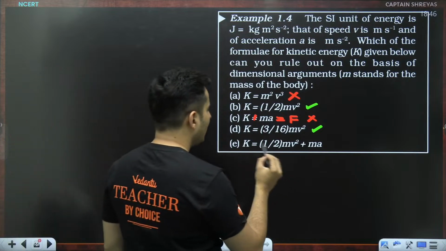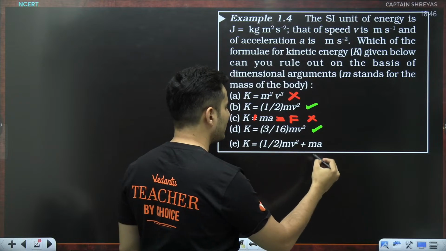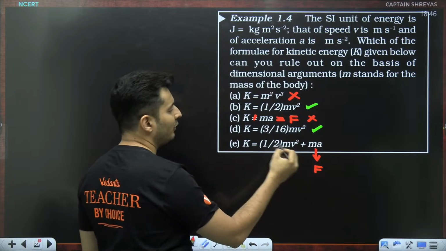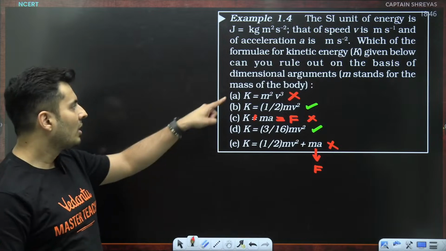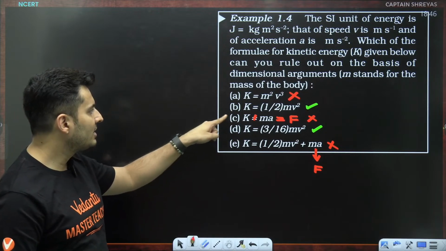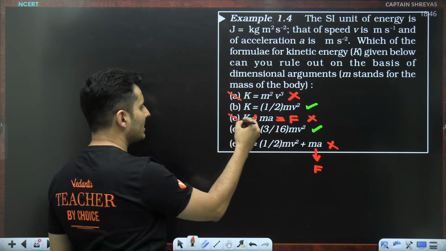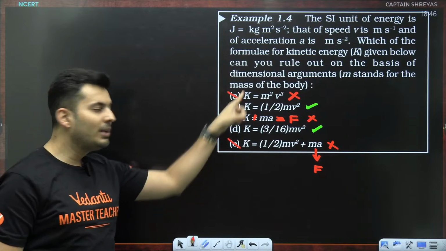What about this? Half mv square plus ma. This is kinetic energy, but this is like force. Mass into acceleration is like force. How can you add force with kinetic energy? This is also wrong. So automatically options A, C, and E got eliminated. You can only choose between B and D.